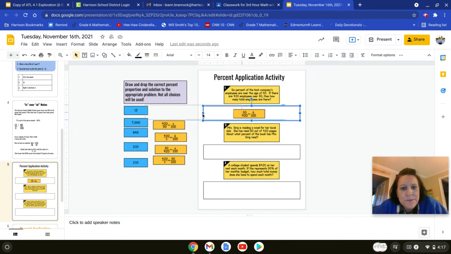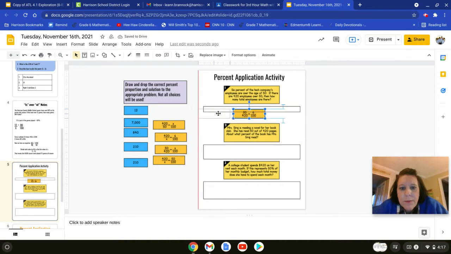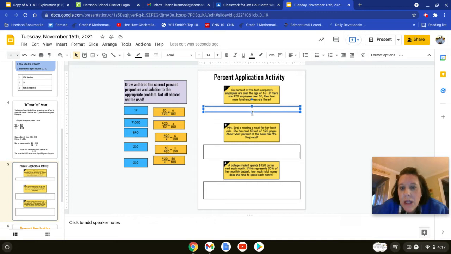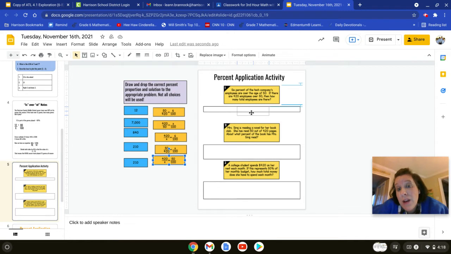I think it should be, like if I were doing that, it would be x over 420, because if there are 420 that are over, then how many total employees? I see I read it wrong. Sometimes you have to reread these problems. That's okay. If there are 420 people over the age, so that means it has to be this one, because 420 is the part. That's a big old company.